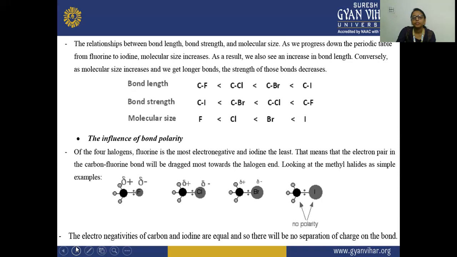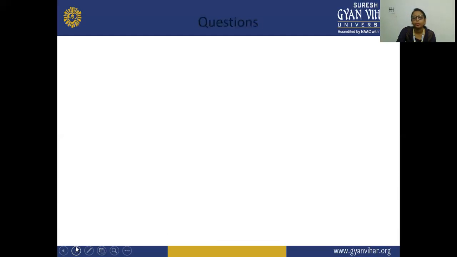Regarding the relationship between bond length, bond strength, and molecular size, going from fluorine to iodine the bond strength decreases as the bond gets longer, and the molecular size also increases. And regarding the influence on bond polarity among the four halogens, fluorine is the most electronegative and iodine the least. The electronegativities of carbon and iodine are equal, so there is no separation of charge on the bond.